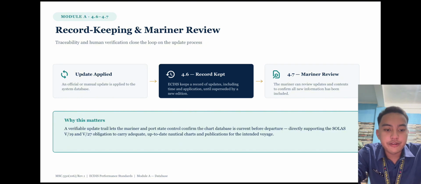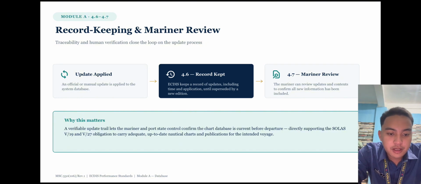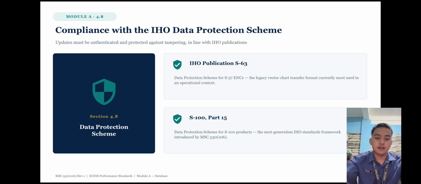Record keeping and mariner review. Update applied: an official or manual update is applied to the system database. 4.6, ECDIS keeps a record of updates including time and application until superseded by a new edition. 4.7, we have mariner review. The mariner can review updated contents to confirm all information has been included.